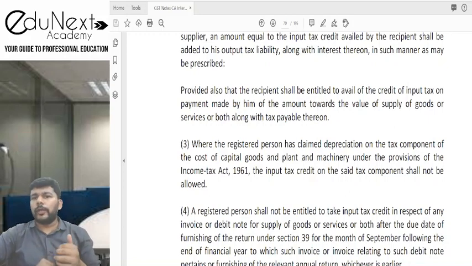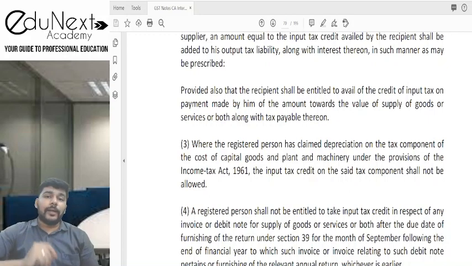Depreciation कहाँ पे आता है? So one you must have seen in Income Tax Act also. You must have seen in Companies Act also. But this provision has got a specific relevance only with section 32 of the Income Tax Act. So where the registered person has claimed depreciation on the tax component of the cost of capital goods and plant and machinery under the provisions of Income Tax Act 1961, the input tax credit on said tax component shall not be allowed. Friends, इसका meaning क्या है?